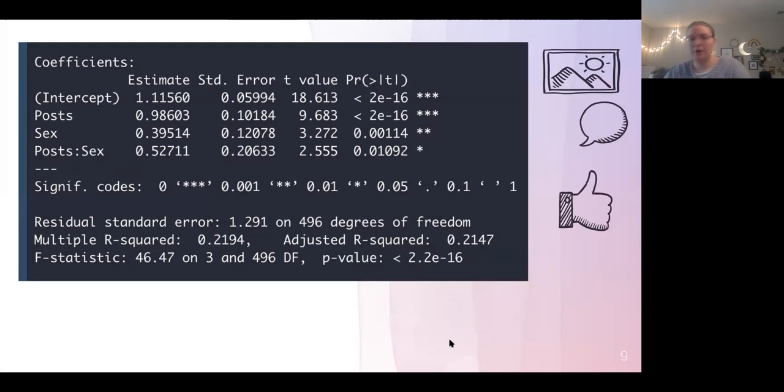So let's look at our output. First off, we can see that everything is significant. Both our main effects, post and sex, are significant, and our interaction term is also significant. In this case, our B1, which is post, is the average effect of participants' posts per week on their social media success at the average reported sex by participants. And our B3, our interaction coefficient, represents the effect of the interaction if and only if the two predictors in their interaction are in the regression equation.